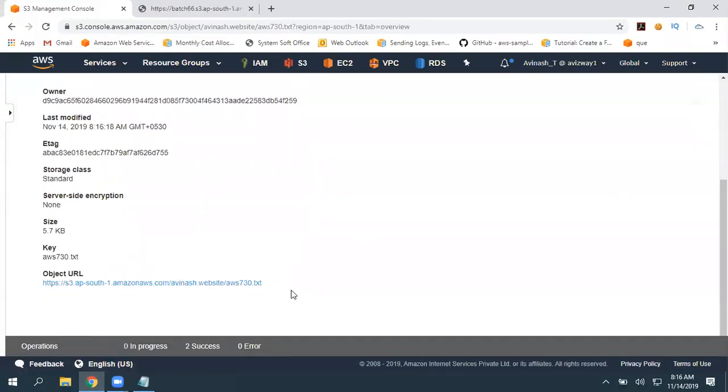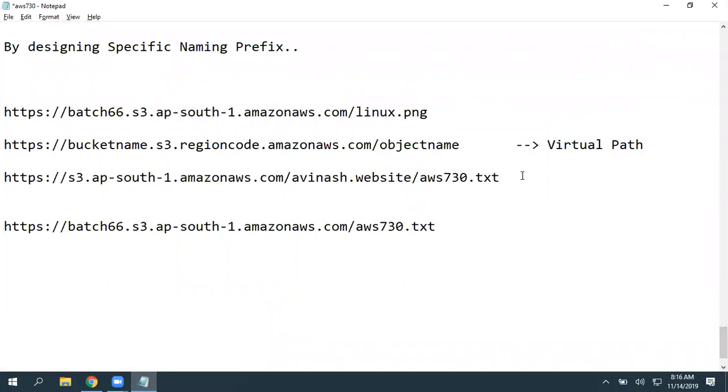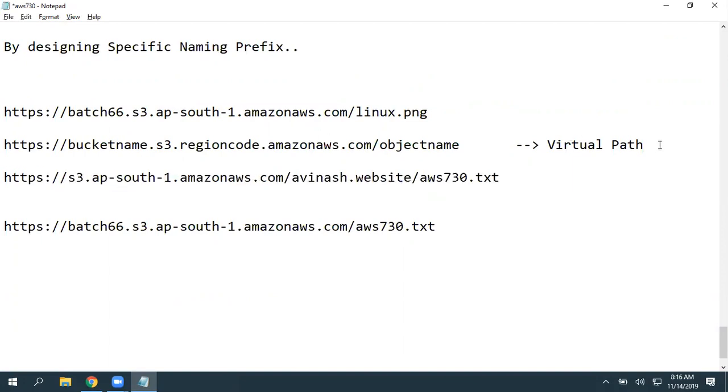And I'm going to make it public, and this is the URL. Basically, this is a standard URL. See, the bucket name is coming here, not here. Don't worry about that. So you can always go with a standard URL, but you can access the same object with multiple options. I'll show you.